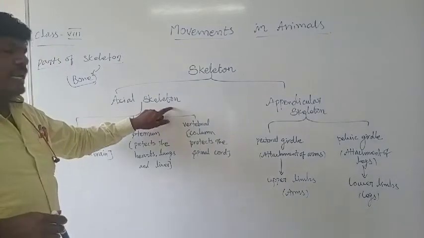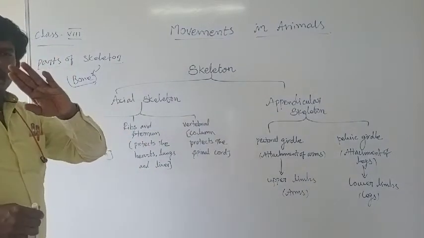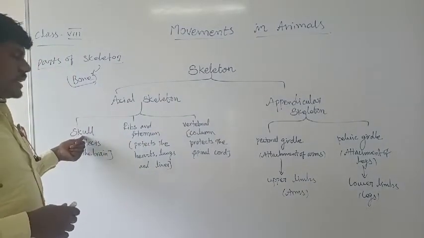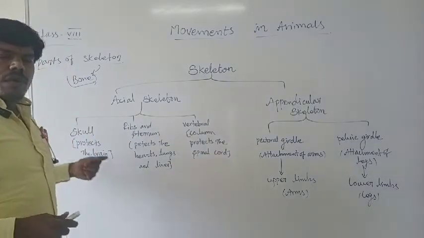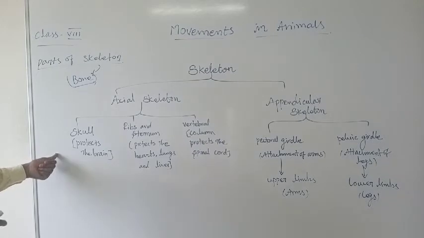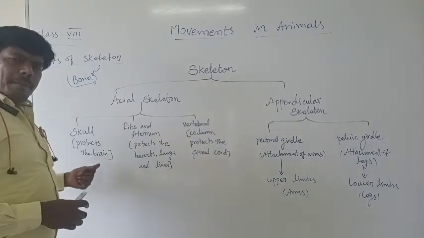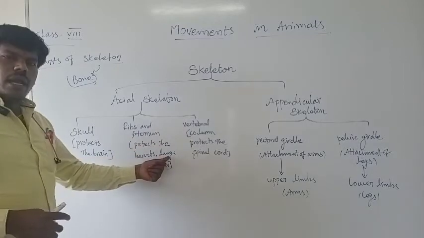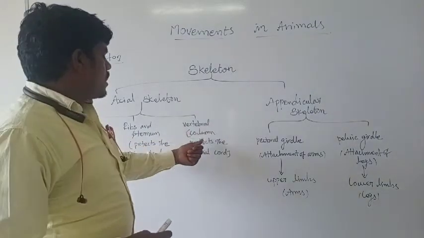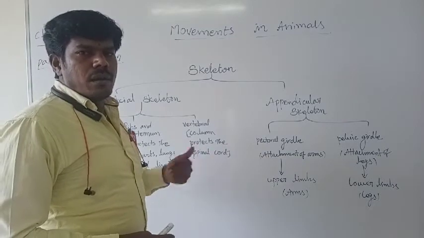So the axial skeleton is classified into three types. What are they? First one, skull; second one, rib and sternum; third one, vertebral column. What is the main function of the skull? It protects the brain, and then rib and sternum protect the heart, lungs and liver. The vertebral column protects the spinal cord.